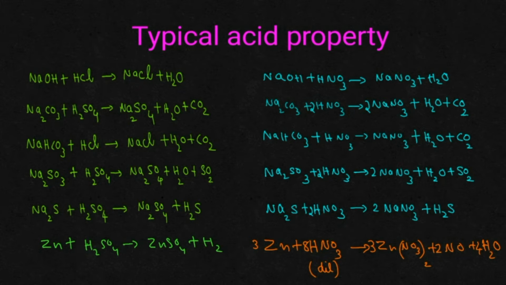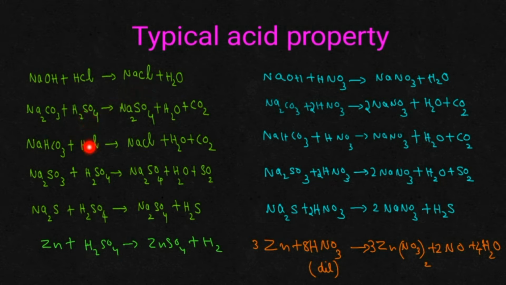So what is this typical acid property of nitric acid? It's a very simple concept, but if you understand it, so many questions from the board paper we can answer. The typical acid property is nothing but the normal behavior that we expect from a very dilute acid. For example, when sodium hydroxide reacts with dilute hydrochloric acid, which reaction will be taking place? Neutralization reaction will be taking place. You will be getting salt and water.